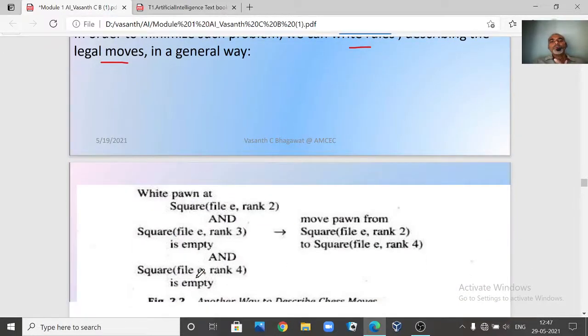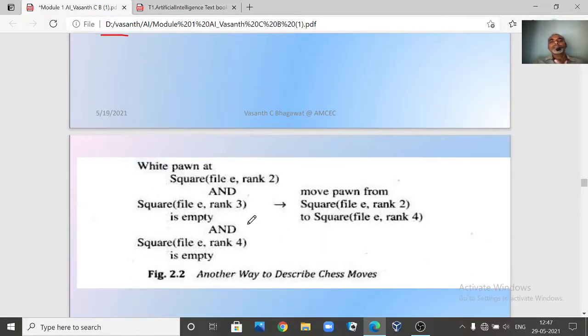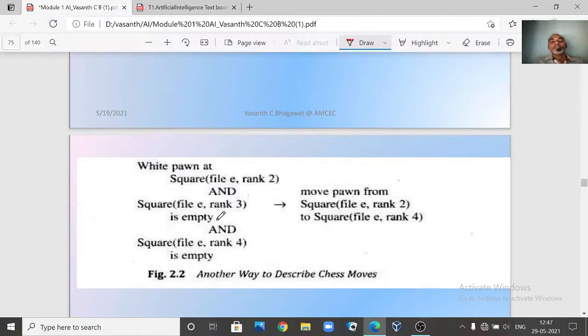How do you write a legal move? Here is an example where one simple rule has been written. As we said, a rule consists of two things, separated by an arrow mark: this is the left hand side of our rule, and this is the right hand side. You are going to match this left hand side with the board configuration.